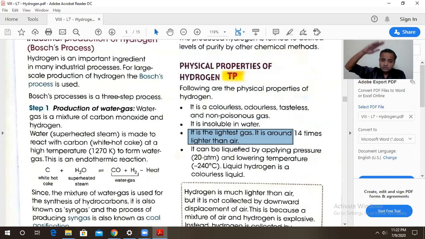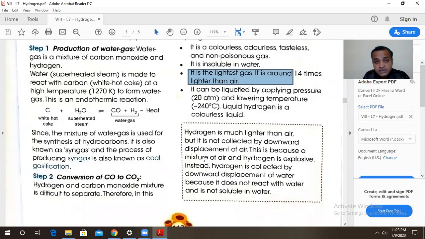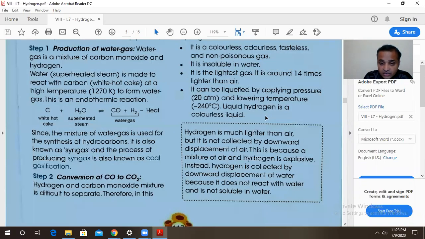When we apply a pressure on this hydrogen gas in a cylinder, if we take pure hydrogen and apply a pressure of around 20 atmosphere and a temperature of minus 240 degrees Celsius, we get liquid hydrogen. So in this way, we have seen the generation of hydrogen gas.